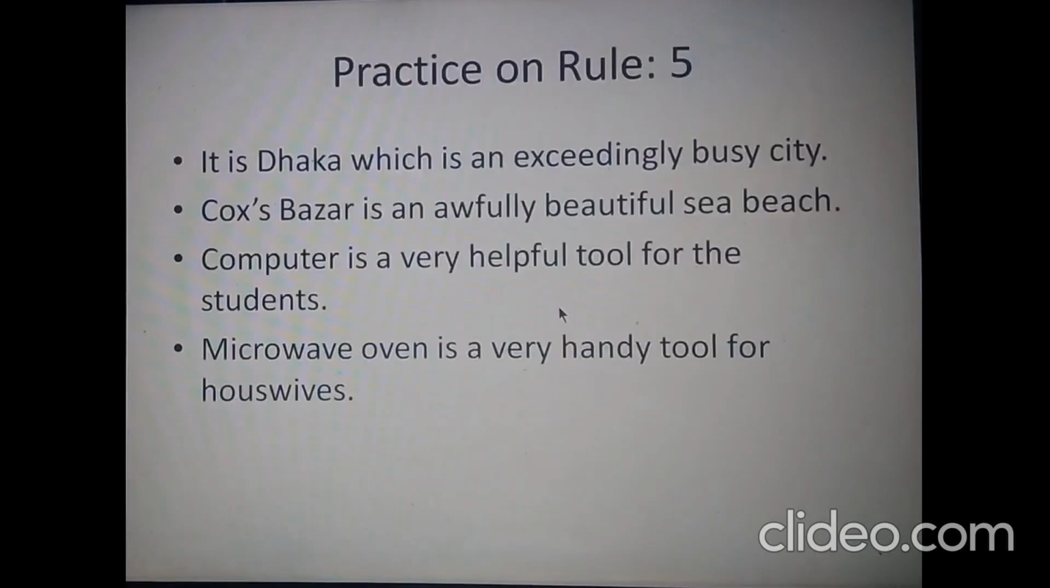So let's try to understand the examples. They are so easy. The first one has the conjunction which, so this is a complex sentence. We need to make it simple and compound. So do that and write in comments. The second one is a simple sentence. You see there is only one subject and one verb. We need to make this complex and compound.